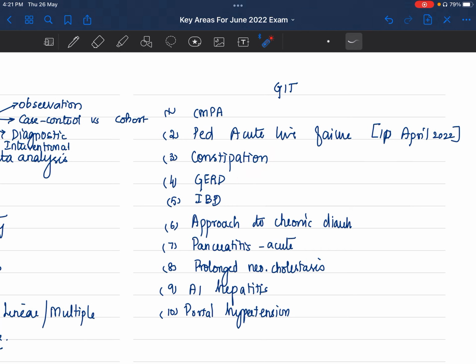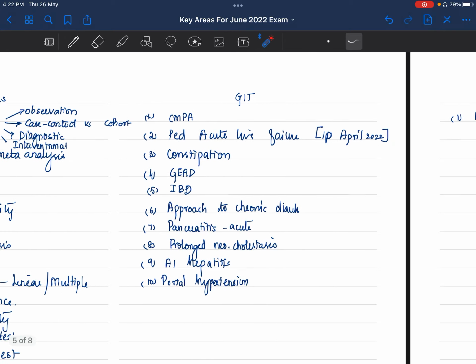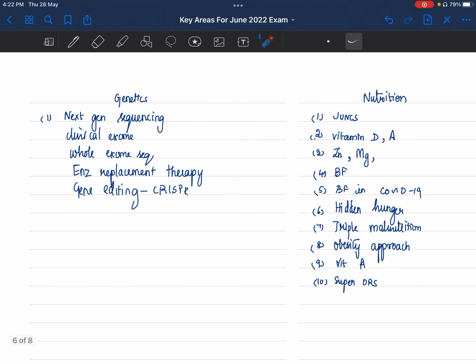Chronic diarrhea approach, standard question. Acute pancreatitis, I have put because it just kept catching my eye. Neonatal cholestasis, again, you guys know how to differentiate into a probable surgical cause or neonatal hepatitis, and I'm sure of the flow chart. Autoimmune hepatitis, portal hypertension. When you're reading about acute GI bleed, anyways, you will read about that.